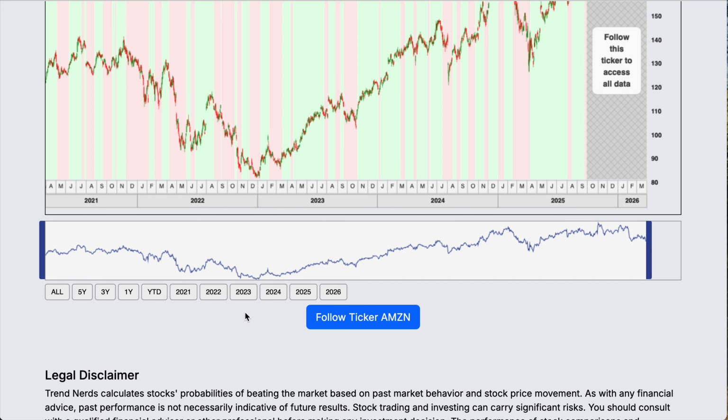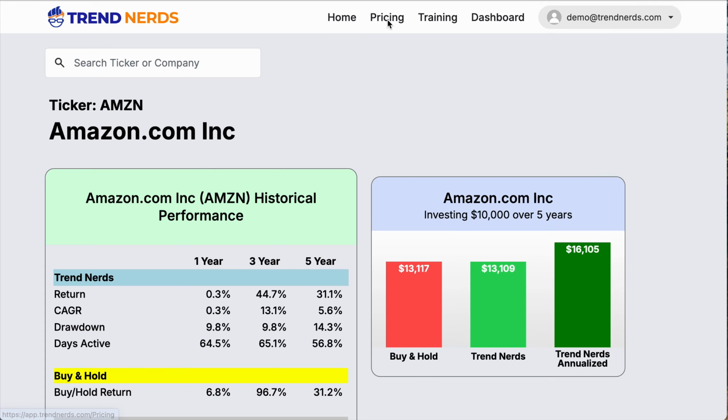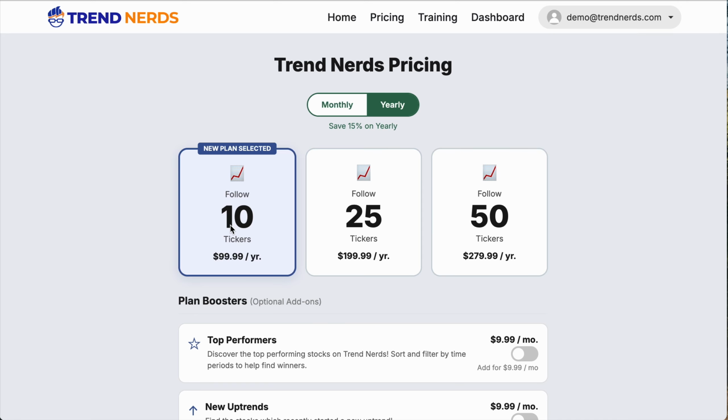Now, you're only allowed to follow 3 stocks with the free account. So you can go ahead and go to the pricing section if you want to follow 10, 25, or 50 stocks. You can select monthly or yearly for your subscription term.